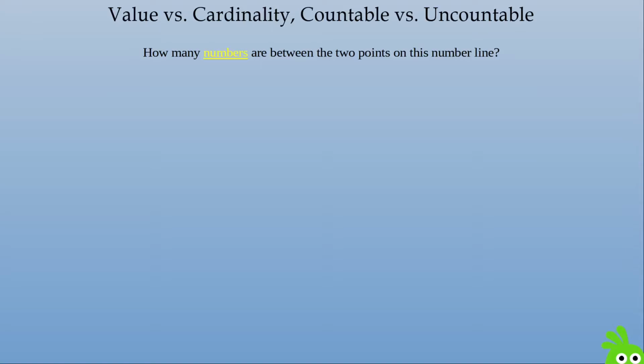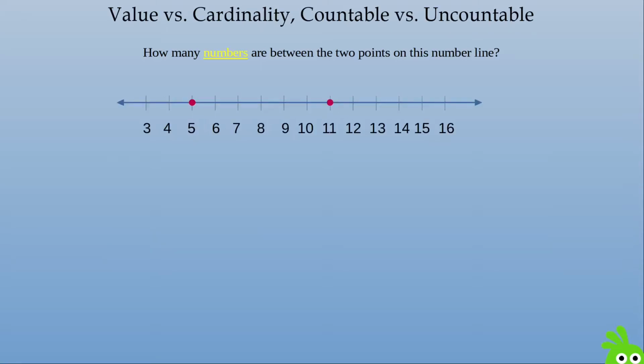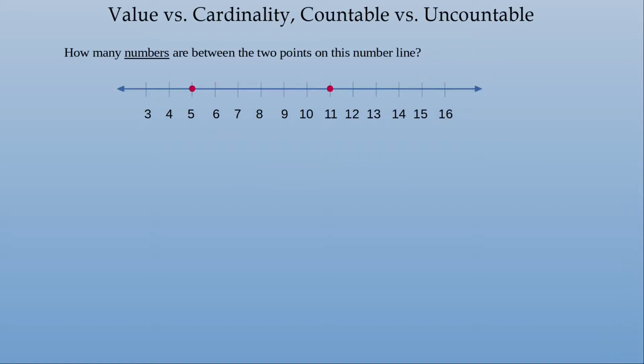How many numbers are between the 2 points on this number line? I want you to notice that I changed a word from the last time I asked this question. I am no longer asking how many integers there are. I am asking how many numbers there are. The answer is not 5. It is so much more than 5. So how many numbers are between the 2 points on this number line? How do we figure that out?